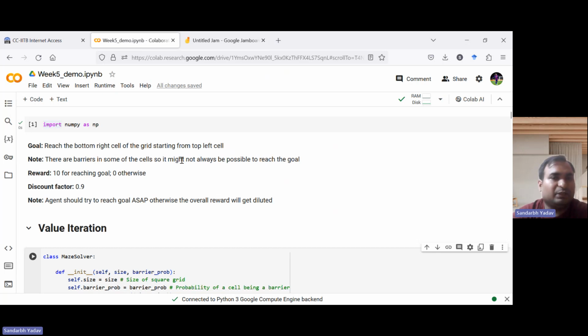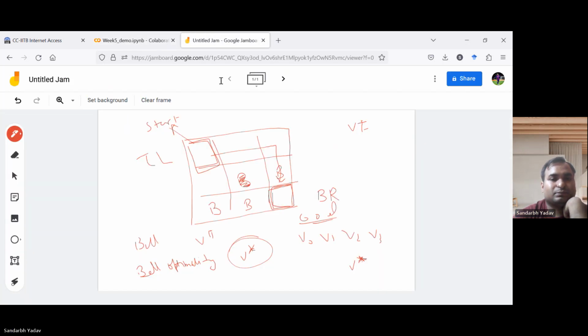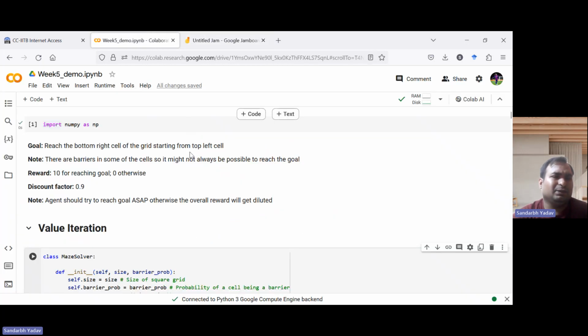One more thing to note is that if the barriers are in such a way that it is not possible to reach the goal state, then obviously we cannot say that it is always possible to reach the goal. There might be situations where barriers are surrounding the goal state. Suppose in this grid there was a barrier here and a barrier here; there's no way we can reach this goal state. But we will use these barriers with a smaller probability so that that situation doesn't occur, or even if it occurs, it's very rare.